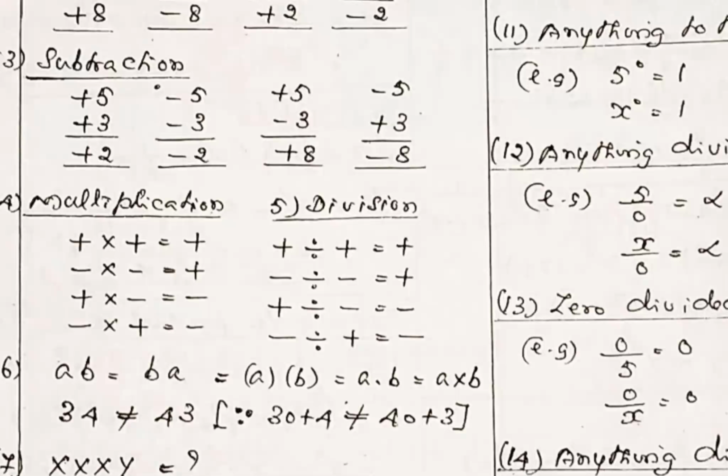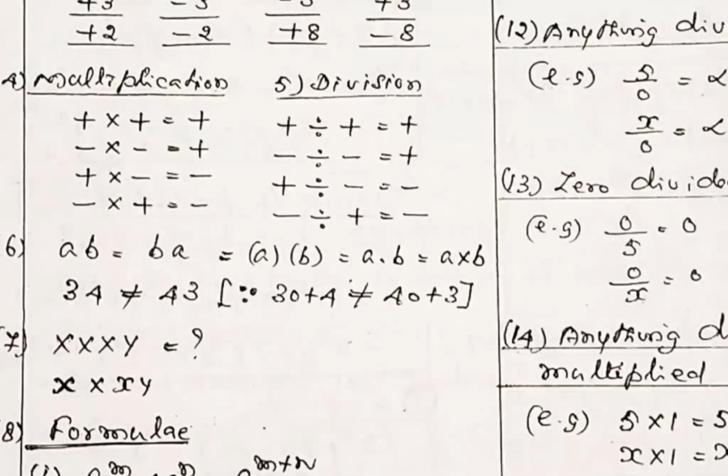In the third and fourth examples, the numbers have different signs, so you will get minus, whether multiplied or divided. So it is very simple to remember. Multiplication and division have a common rule. Again repeating, the numbers having the same sign, where sign means plus or minus, you will get plus. The numbers having different signs, you will get minus.